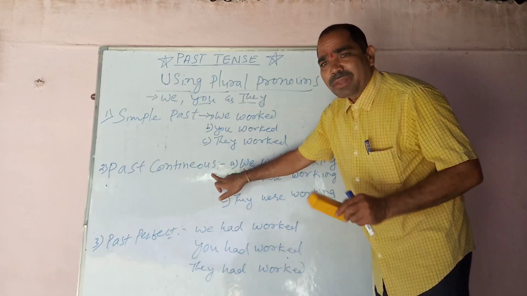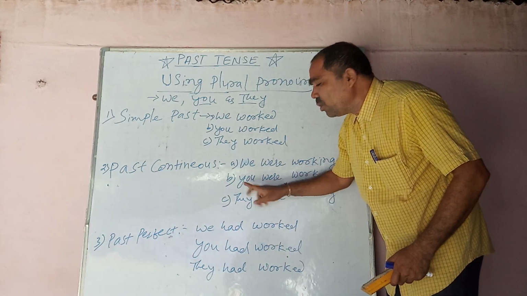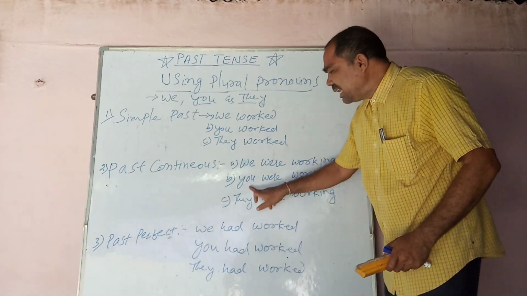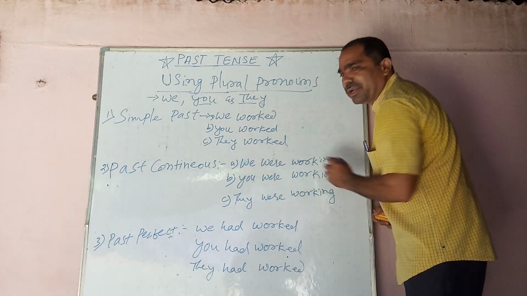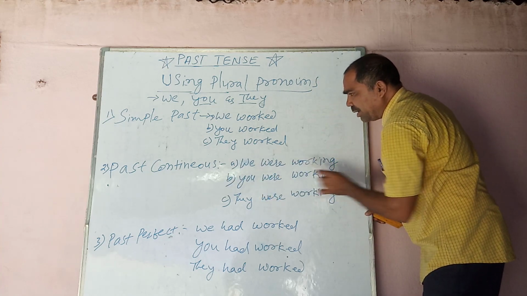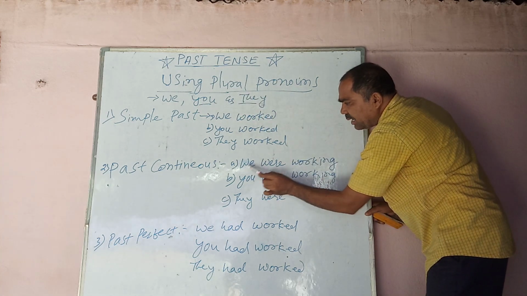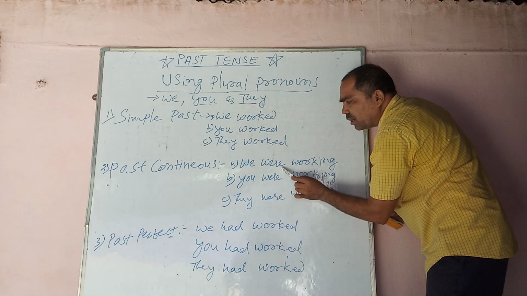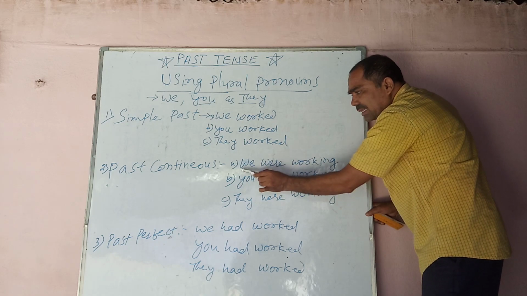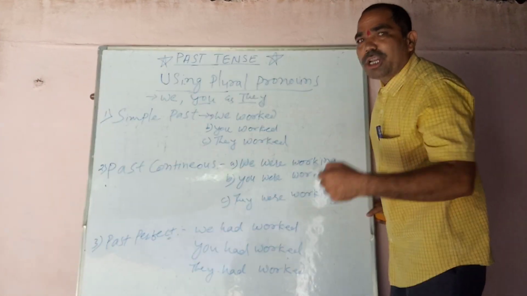In the same way in past continuous. In the previous video, in past continuous, we had taken only singular pronouns, but today I am taking plural pronouns. After taking plural pronouns, what changes are going to happen here? Now, in past continuous, we were working. We is a plural pronoun, and hence to suggest that, the helping verb in place of was must be were, so that it shows the action which was going on in the past, in a continuous or progressive way.